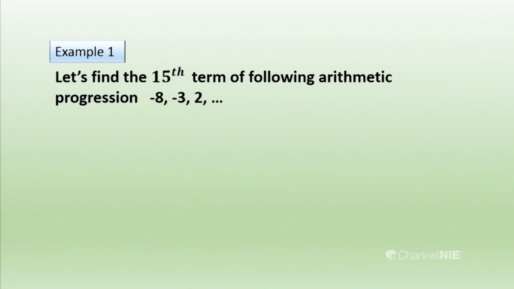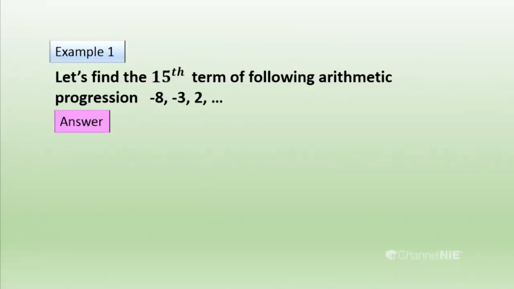So we know the first term. Do we know the common difference? Because we have to find the 15th term, we can find any term using Tn equals a plus (n minus 1)d. You should remember that formula. You should know the first term, the common difference and the position to find the 15th term. First we write the known things.